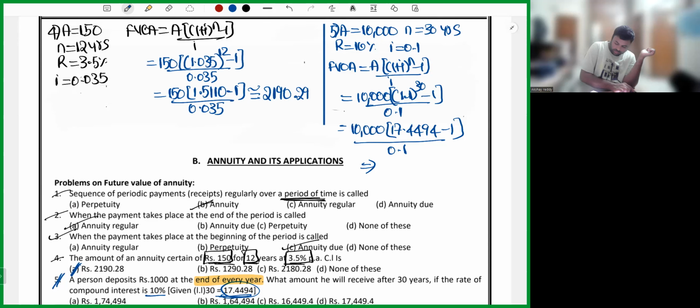17.4494 minus 1 into 10,000 whole divided by 0.1. So you will get 1 lakh 16 lakh 44,000. 16 lakhs. No, let me check this once again. 10,000 into 16.4494 divided by 0.1. So you will get 16 lakh 44,940.